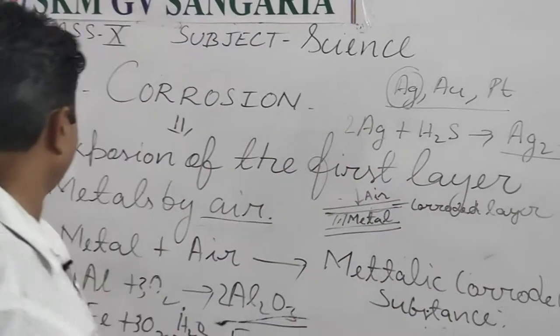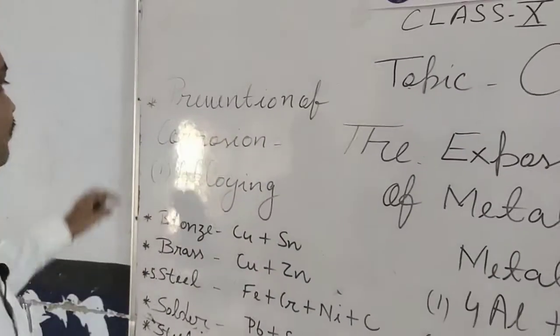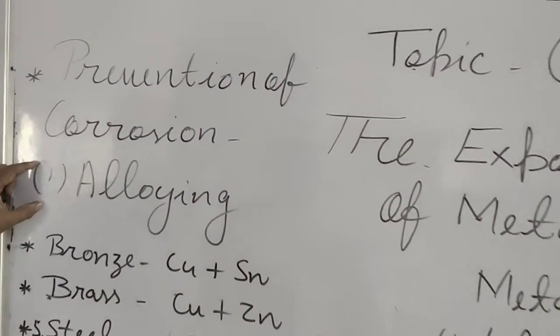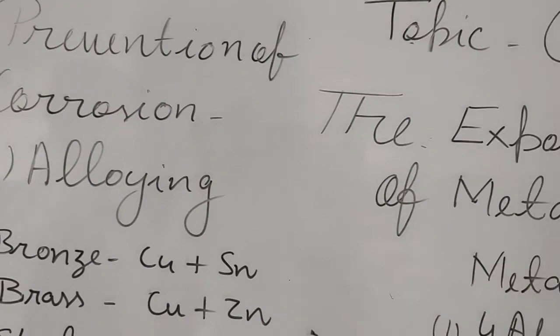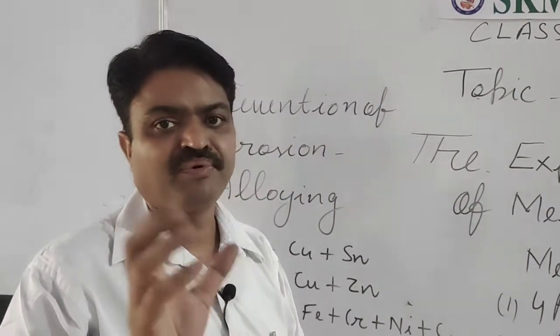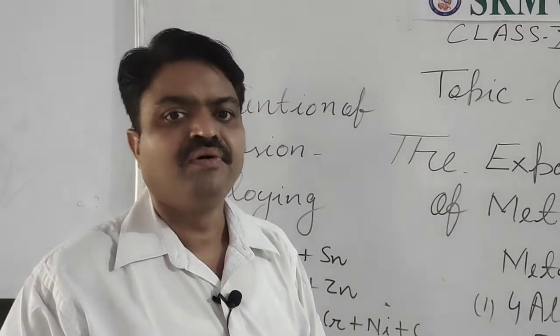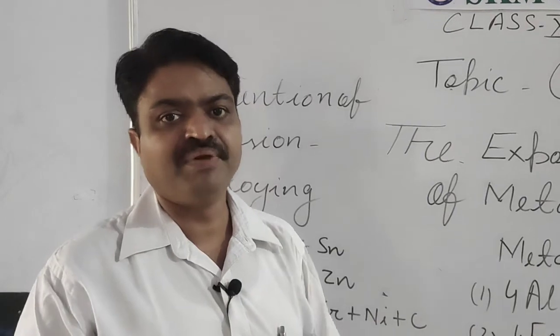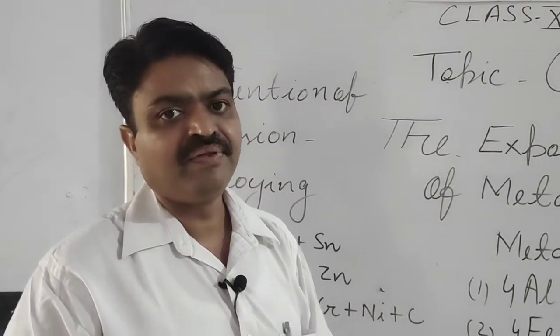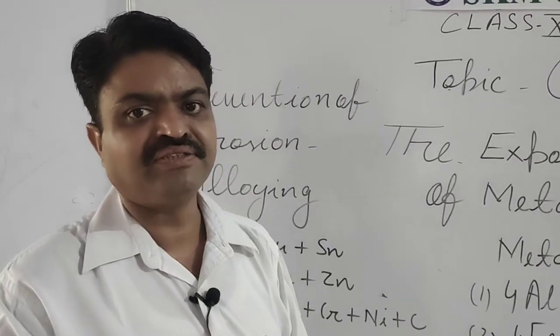Now we come to the next methods from which we can prevent corrosion. First is alloying, student. What is alloying? Alloying is an important process in which a homogeneous mixture of melted metals is prepared, and that homogeneous mixture of metals is known as an alloy.